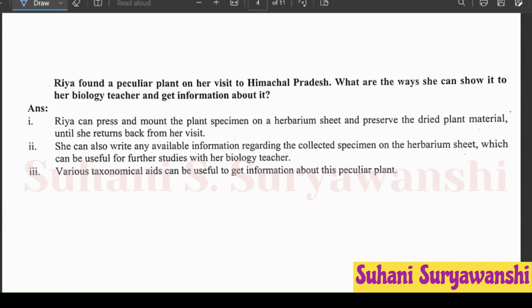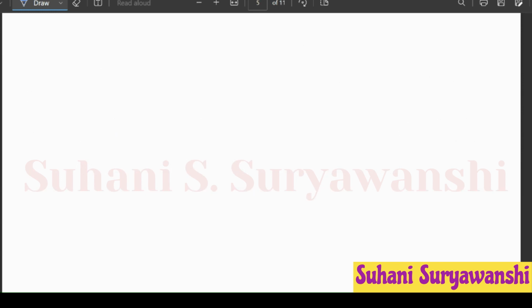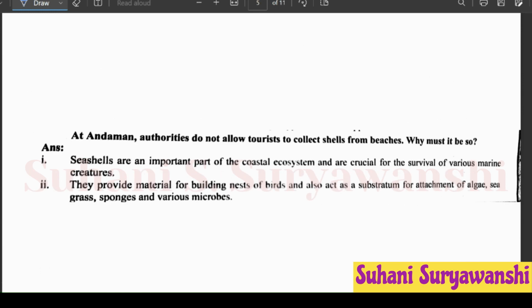Second, she can also write any available information regarding the collected specimen on the herbarium sheet, which can be useful for further studies with her biology teacher. Third point, various taxonomical aids can be useful to get information about the peculiar plant. After that, next question, that is C. At Andaman, authorities do not allow tourists to collect shells from beaches.